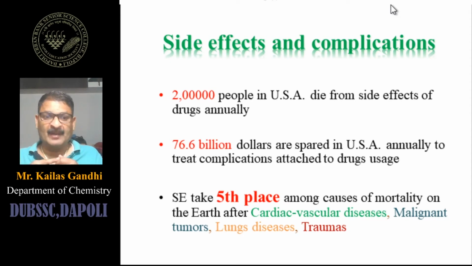And the next one is trauma. Trauma means accidents. A number of accidents occur, and due to this the possibilities of death are there. So the fourth is trauma. But the major dangerous thing is that the fifth place is grabbed by the side effects of drugs, meaning how much probability of death there is due to the side effects of drugs.